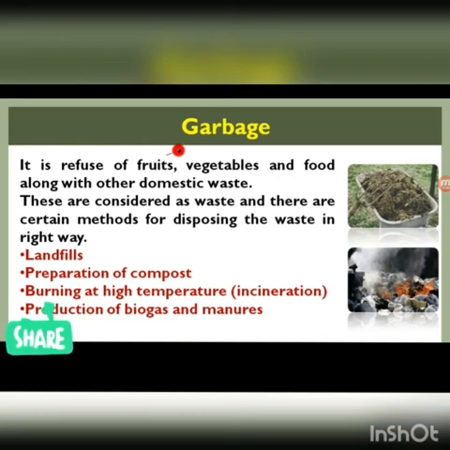First method is landfill. That means you make a deep hole and then put this waste under the land. Next is preparation of compost, for gardening purposes and all.